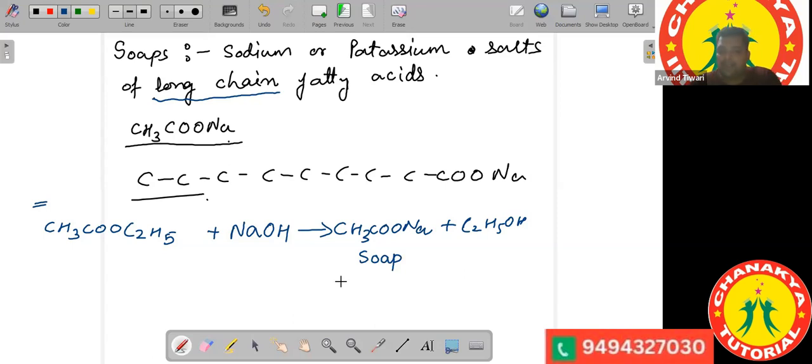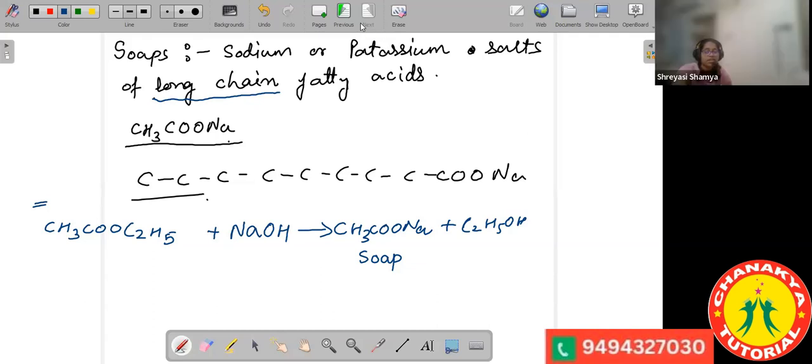So for preparing soap, generally long chains are taken like C17H35COOH. Generally a chain of 17 to 35 carbon atoms is taken for the preparation of soap. Sir, it's even more than that, right?